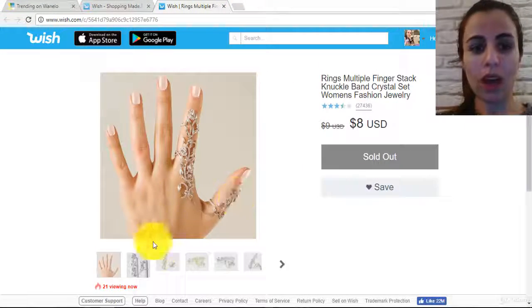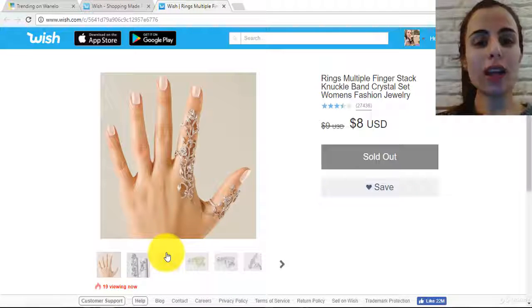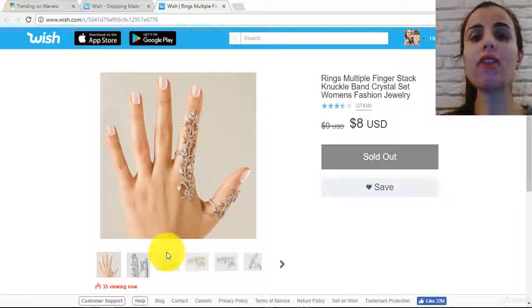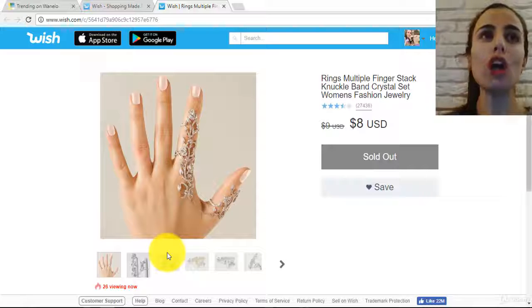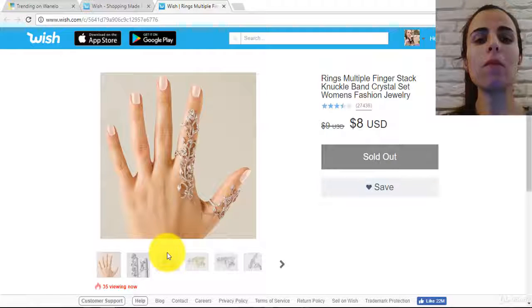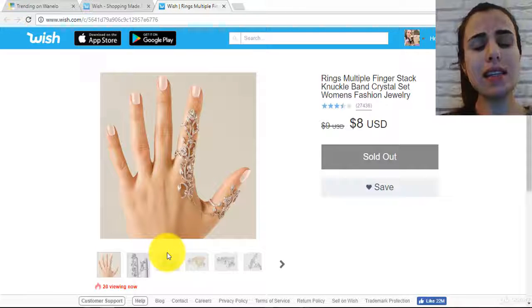For example, this one, maybe it will be a bit hard to find this one on AliExpress. About jewelry, I don't really recommend you to go with jewelries. Not because they don't sell, they sell very well. But the problem with jewelry is that they are very broad and very general. It's very hard to target a jewelry audience. That's why I recommend you to go with something very specific, like jewelries for dog lovers, maybe jewelries for religious people, something like that. It's easier to target this kind of people. It's easier to work with these kinds of niches.